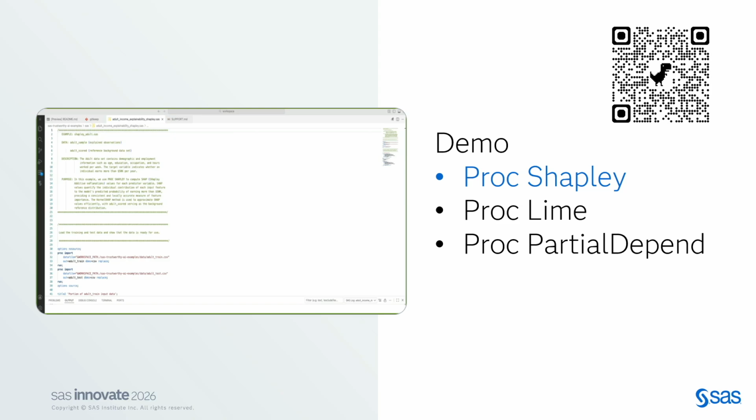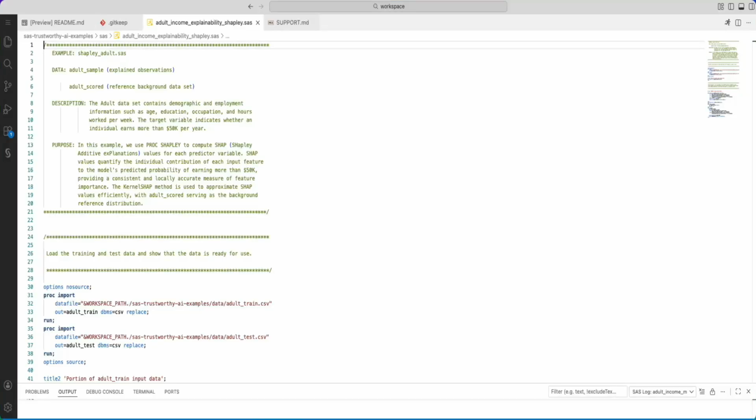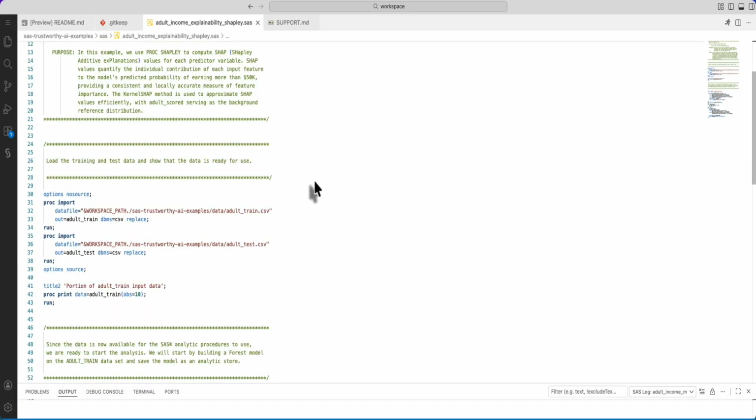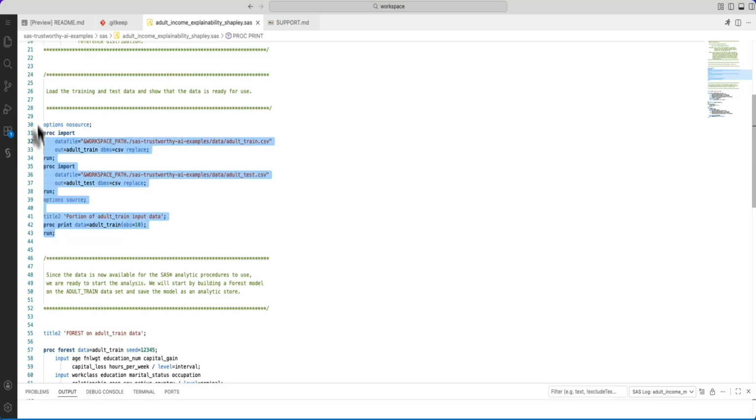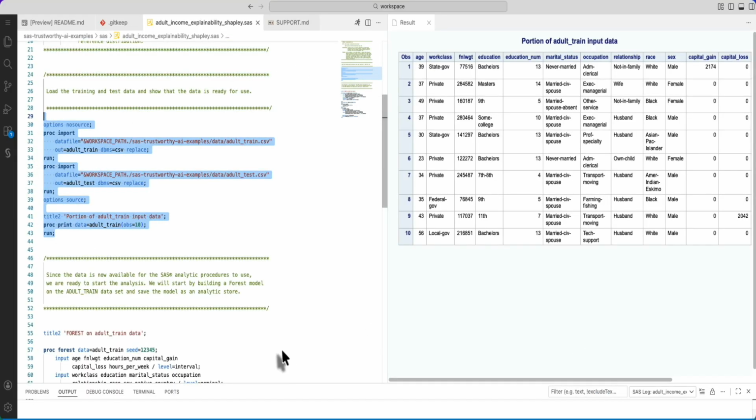You need to explain how a particular feature is either positively affecting the prediction or negatively affecting the prediction. Again, I'm using the same example, and on the screen over here, I will share the QR codes where you can see this code. It is available in the SAS GitHub repository, so don't worry if you don't follow it right now.